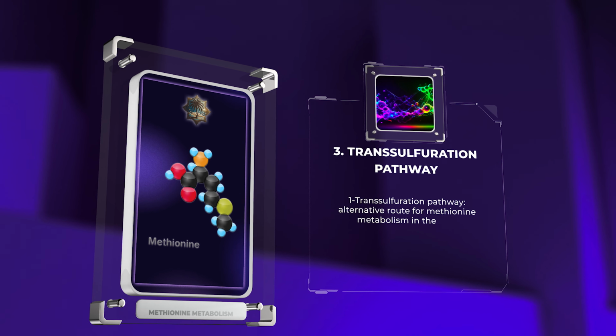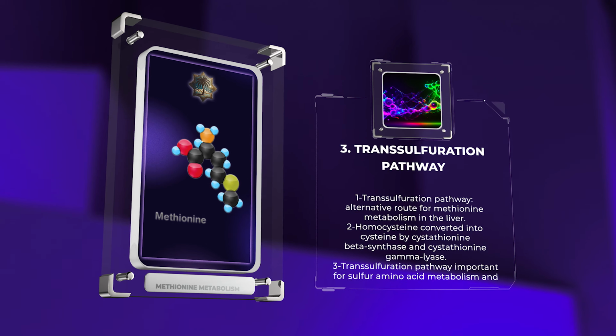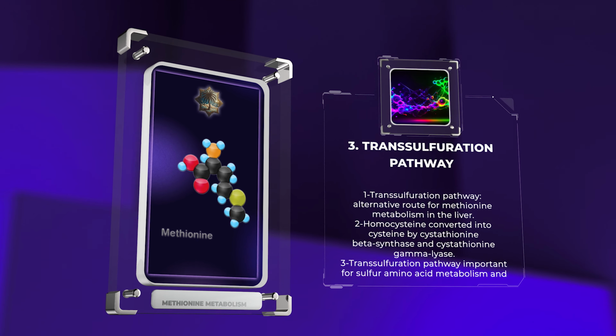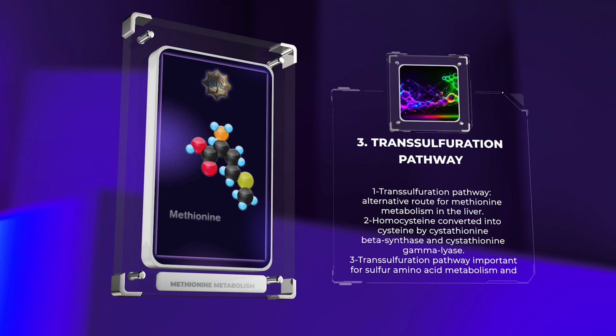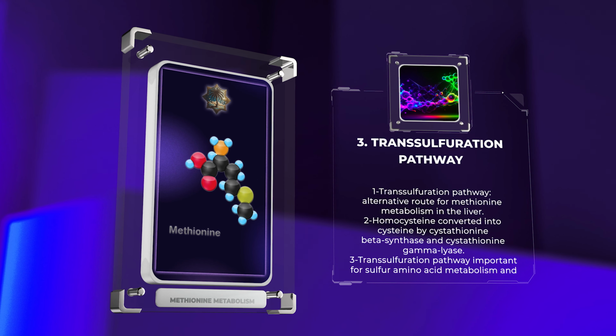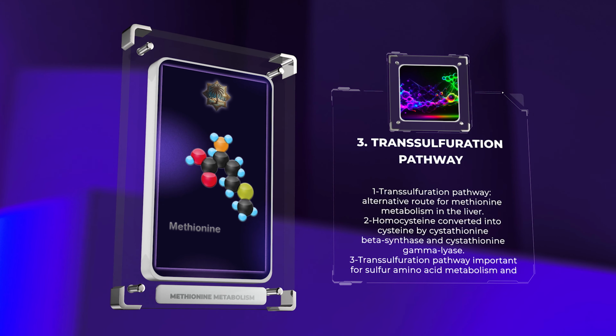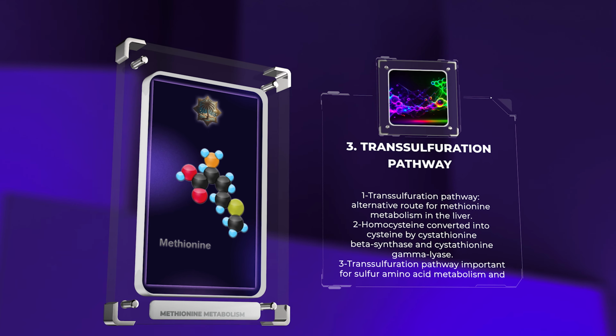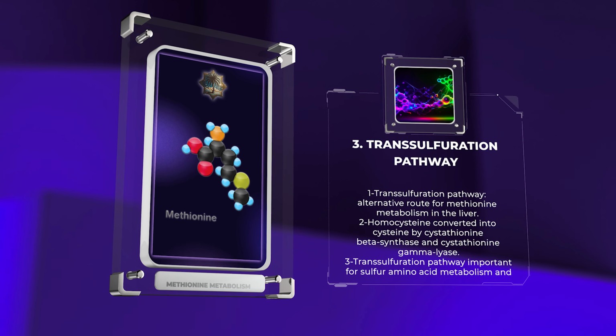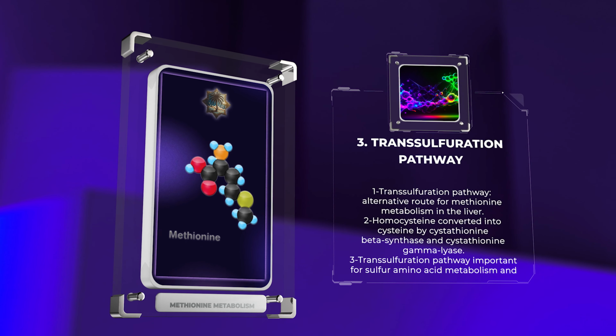The transulfuration pathway is an alternative route for methionine metabolism. This pathway primarily occurs in the liver and involves the conversion of homocysteine into cysteine. This reaction is facilitated by the enzymes cystathionine beta synthase and cystathionine gamma lyase. The transulfuration pathway is important for sulfur amino acid metabolism, as it provides a route for the synthesis of cysteine, a conditionally essential amino acid.